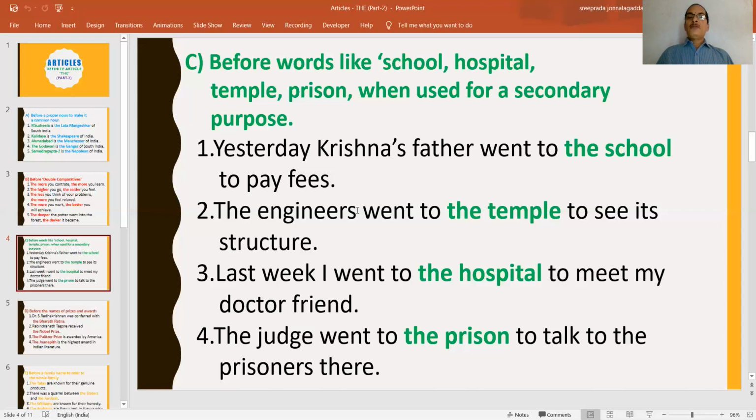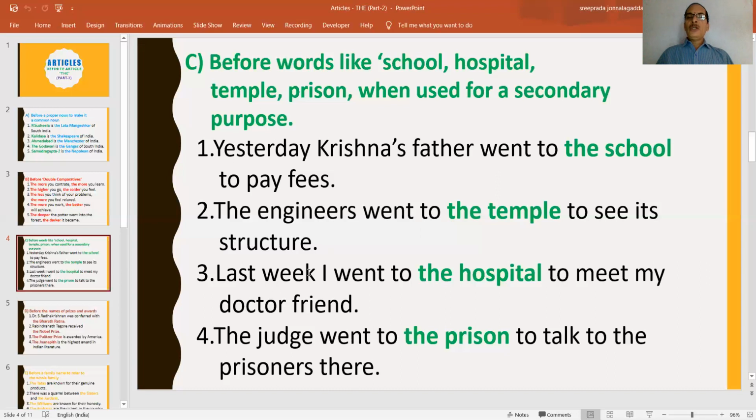The engineers went to the temple to see its structure. So they did not go to the temple for darshan, to offer some prayers to God, just to see its architecture or structure. So they went to "the temple". The temple we have to say. So the visit of the engineers to the temple is a secondary purpose. That's why we have to say "the temple".